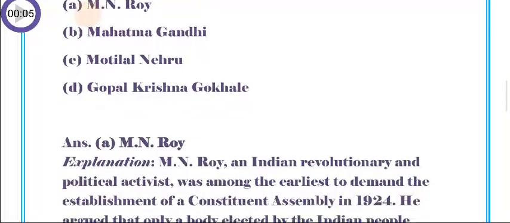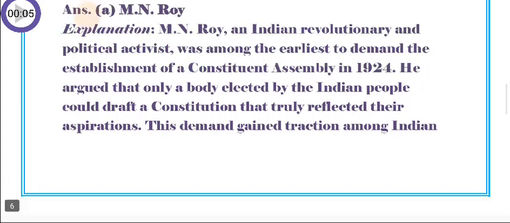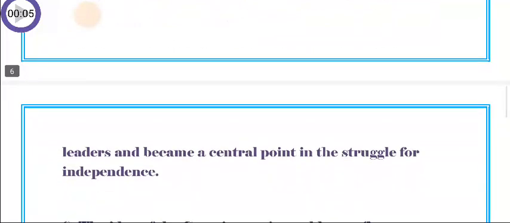So the answer is A. M.N. Roy. M.N. Roy, an Indian revolutionary and political activist, was among the earliest to demand the establishment of a constituent assembly in 1924. He argued that only a body elected by the Indian people could draft a constitution that truly reflected their aspirations. This demand gained traction among Indian leaders and became a central point in the struggle for independence.